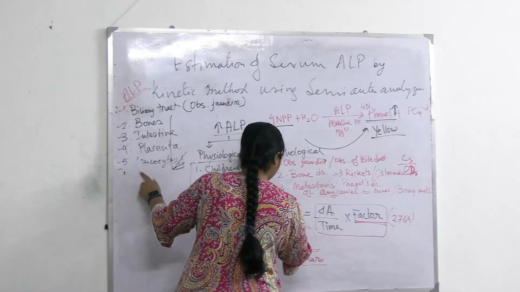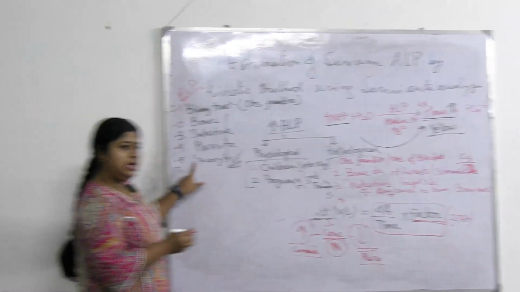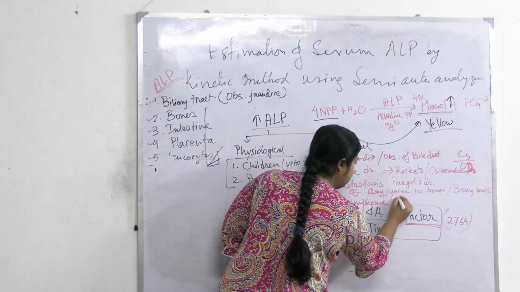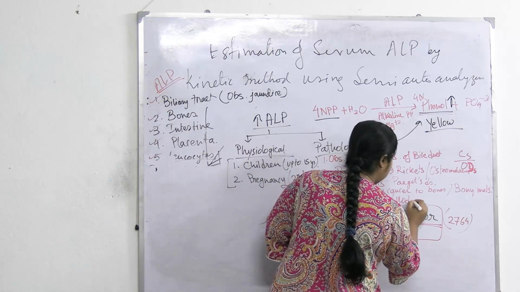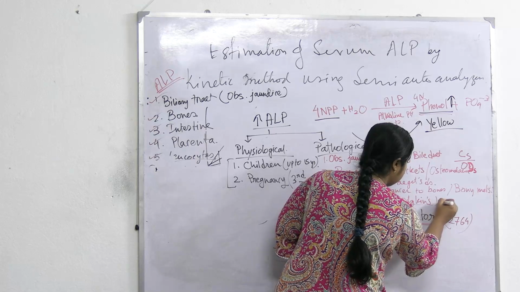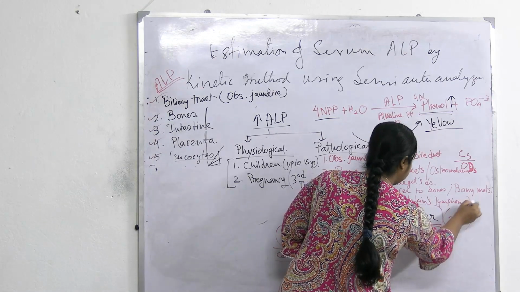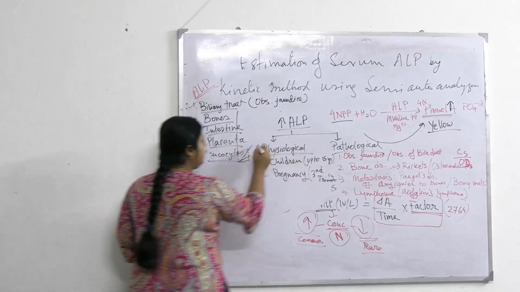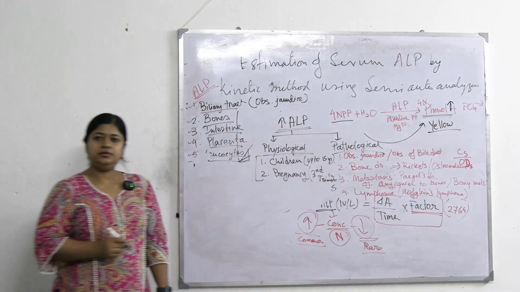Okay, and another thing that is related to leukocytes, it is lymphoma, that is Hodgkin's lymphoma. Okay, so if you remember the sources, it will be very easy to remember the causes of high ALP.